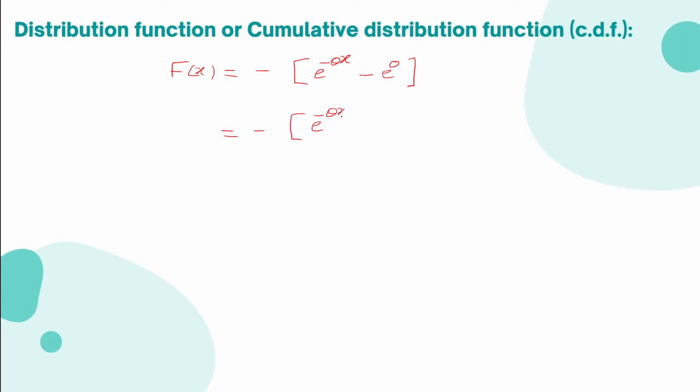We know that e raised to 0 is 1. Multiply minus sign into the bracket. 1 minus e raised to minus theta x.